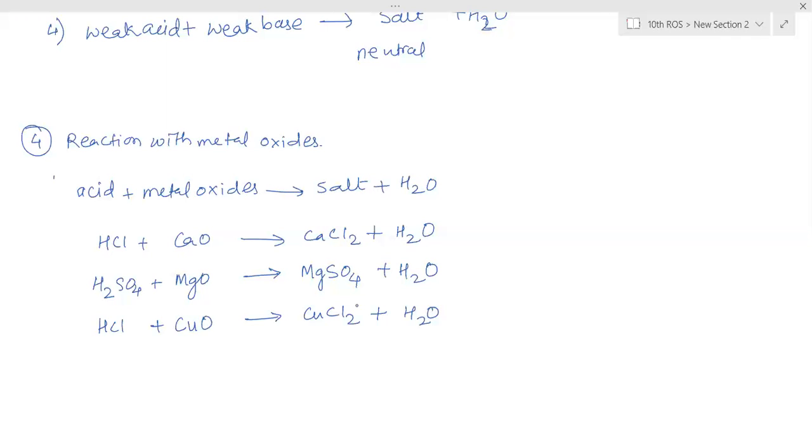So at the end, write down these equations first.